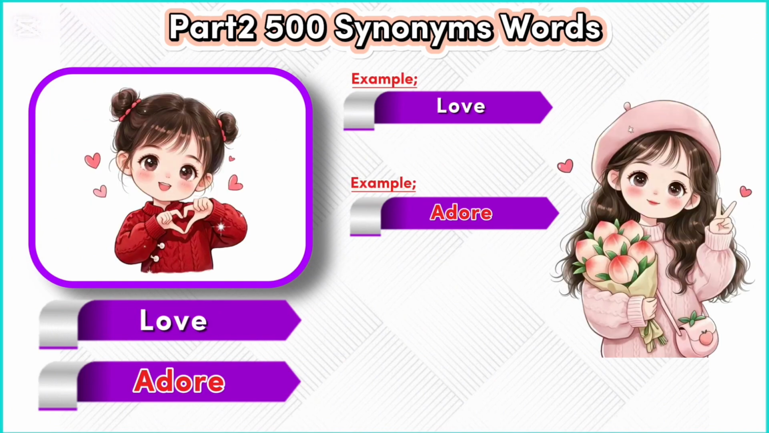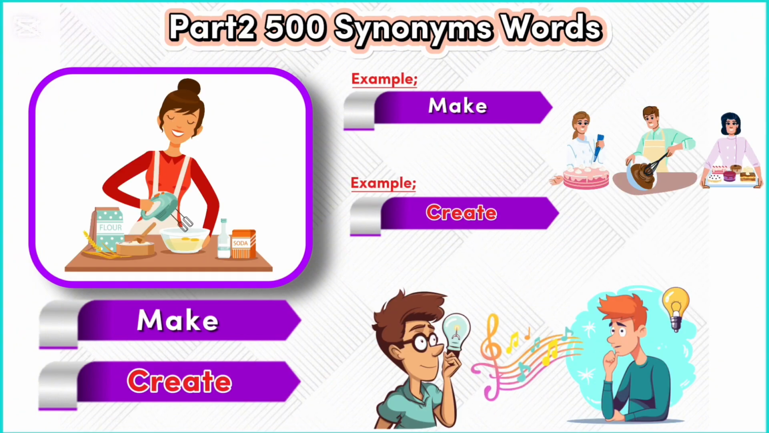Love. Adore. Example. Love. They love their family. Example. Adore. She adores her pet. Make. Create. Example. Make. I will make a cake. Example. Create. They create beautiful music.